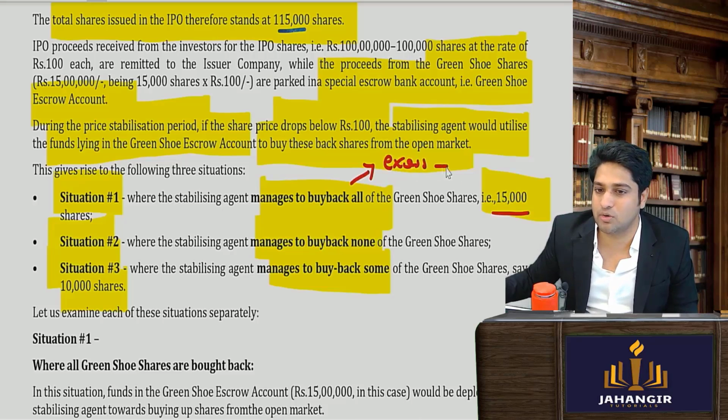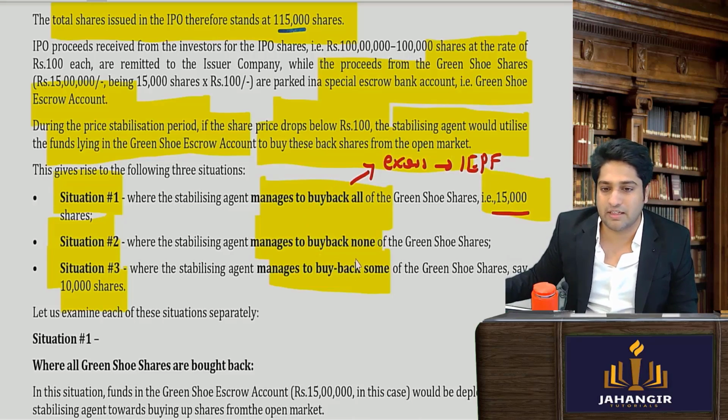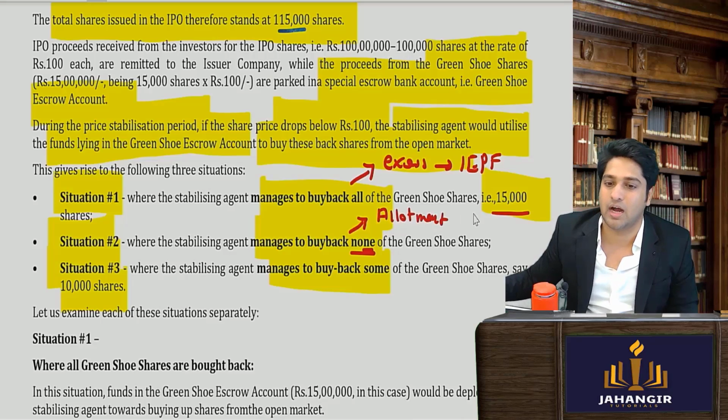The excess will go to the IEPF account. Here, when he couldn't buy back any of them, it was a beautiful IPO, never came down. So in that case, there will have to be a permission, or there has to be an allotment separately by the company. Allotment and listing application have to be made for how many shares?